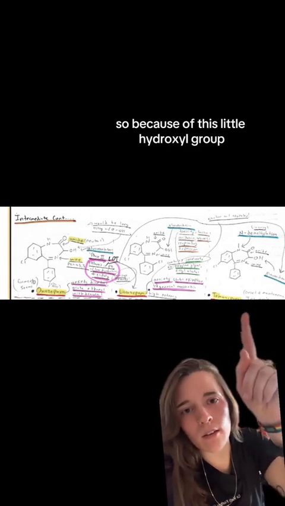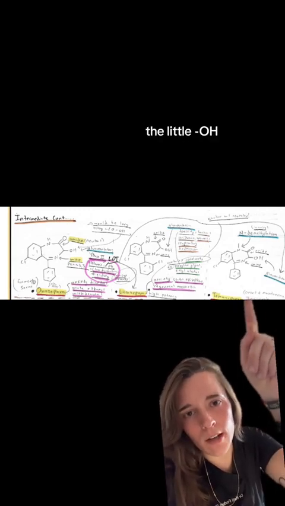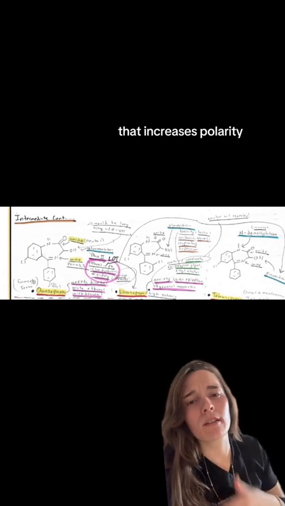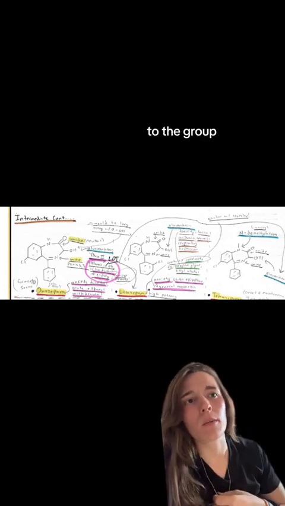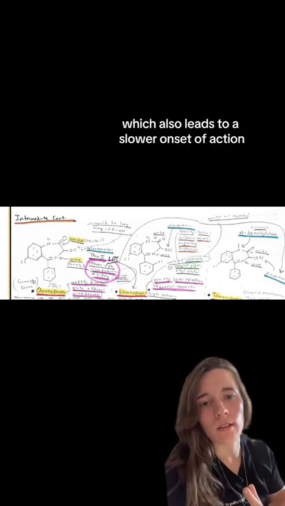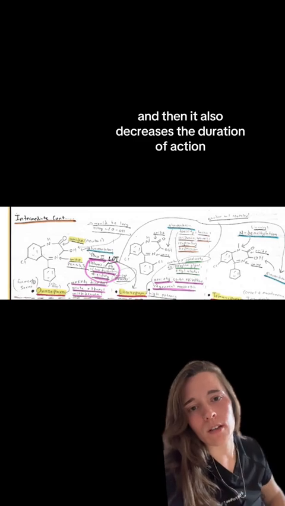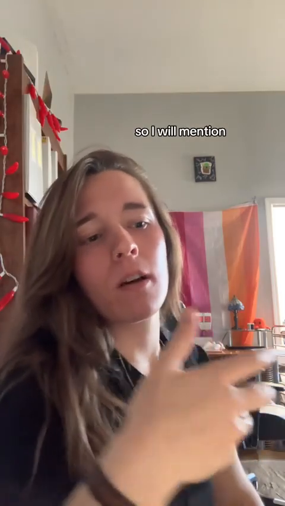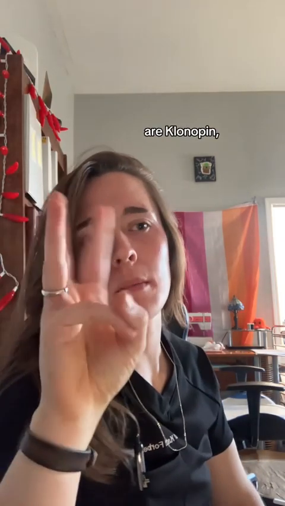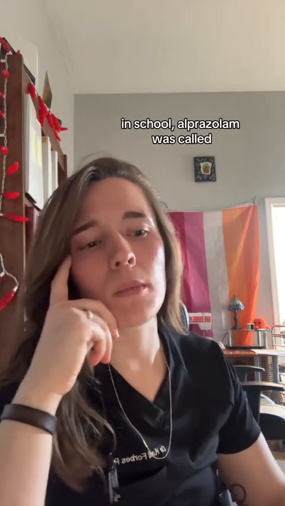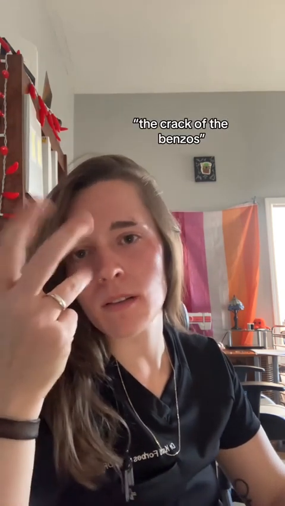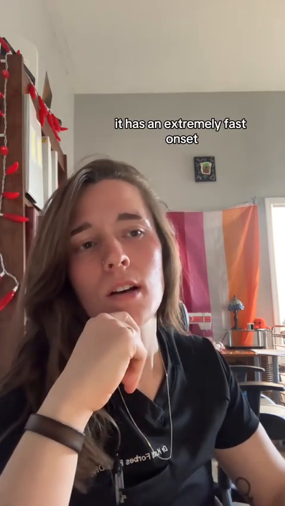So because of this little hydroxyl group, the little OH on the far right, that increases polarity, which also leads to a slower onset of action because it has a slower cross into the blood-brain barrier, and then it also decreases the duration of action. So I will mention the 3 most potent benzos are Klonopin, alprazolam, and lorazepam. In school, alprazolam was called the crack of the benzos. It has an extremely fast onset.